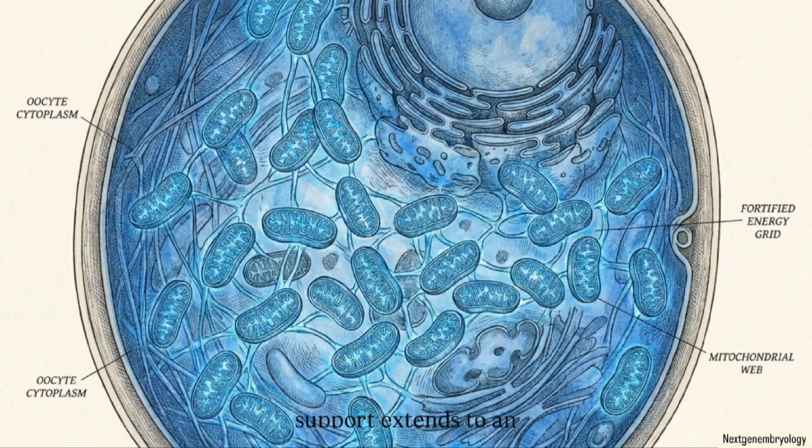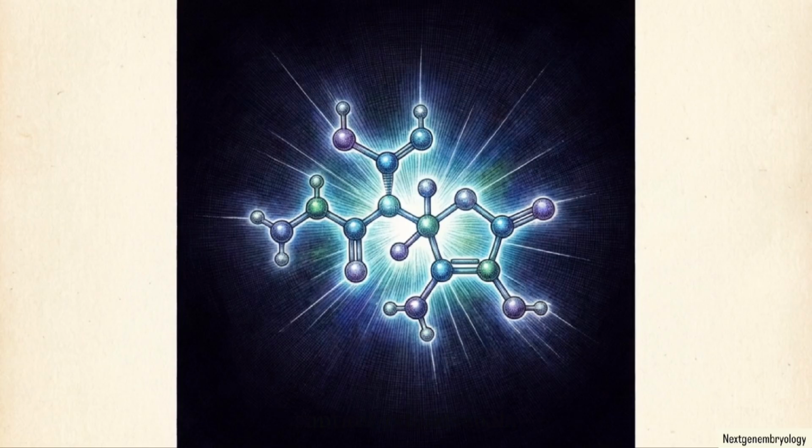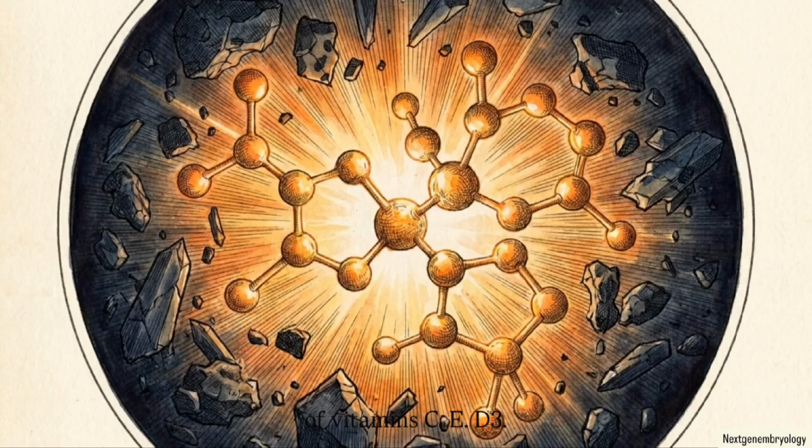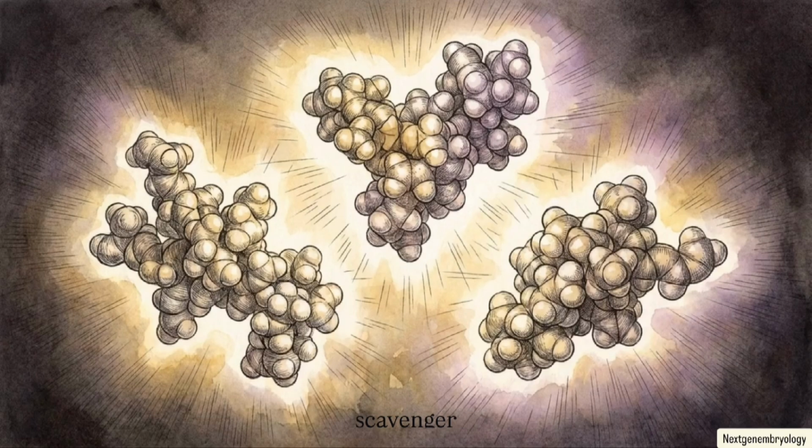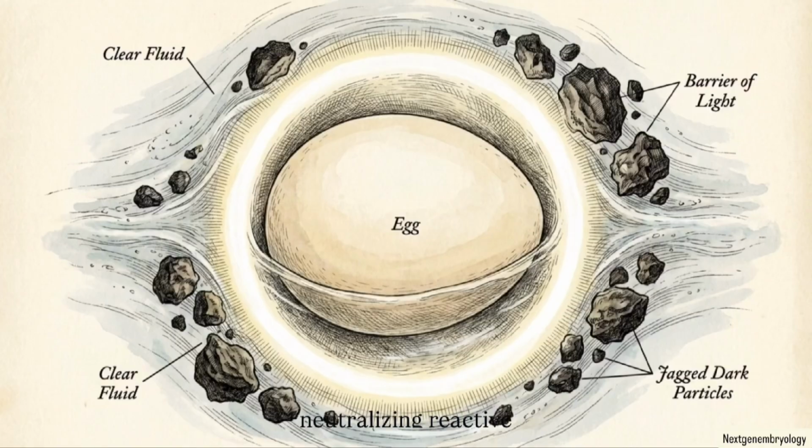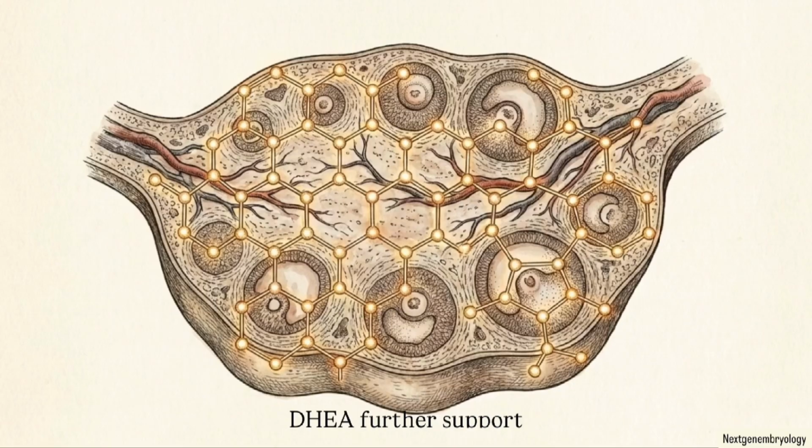This metabolic support extends to an antioxidant arsenal. High concentrations of vitamins C, E, D3, and melatonin act as direct scavengers in the follicular fluid, neutralizing reactive oxygen species before they can damage the cell membrane. Hormonal precursors like DHEA further support the intrafollicular environment, improving ovarian response and establishing a baseline for healthier oocyte maturation.